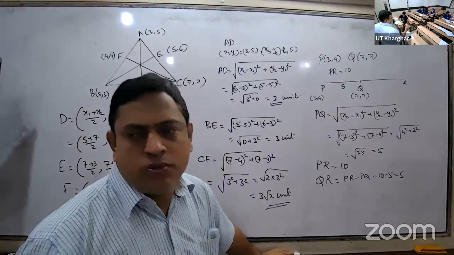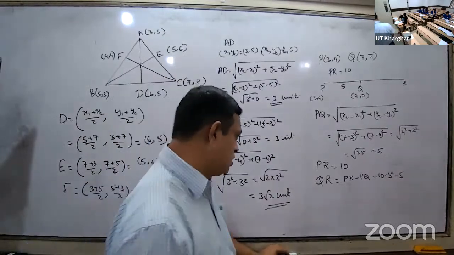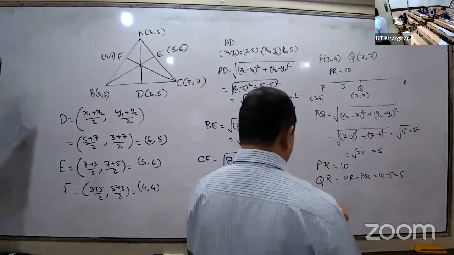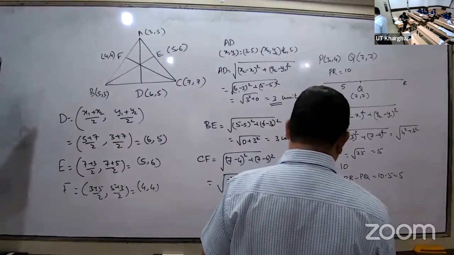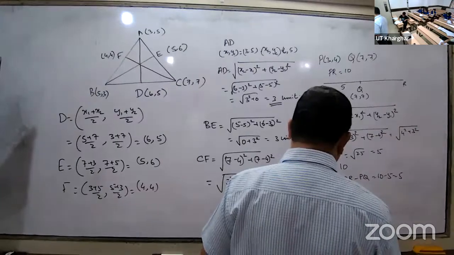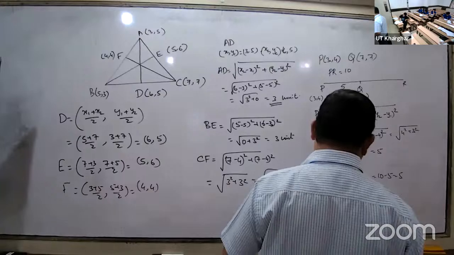Therefore, Q is the midpoint of what? PR. Right. Therefore PQ is equal to QR. Q is the midpoint of PR. So what is X1, Y1 here?